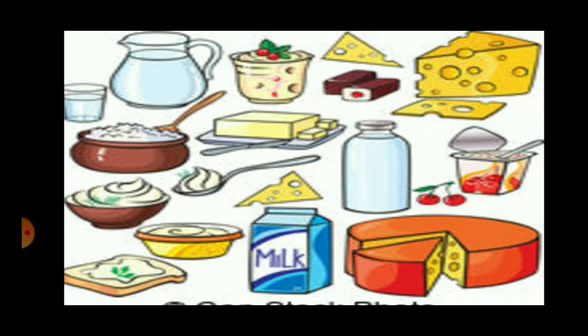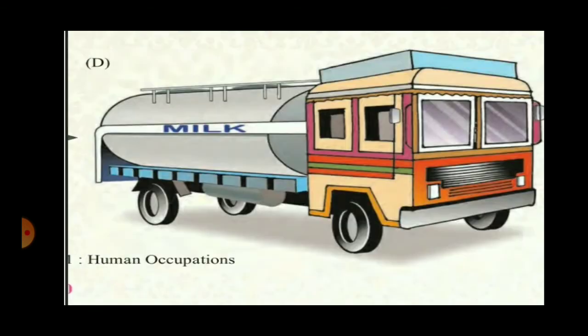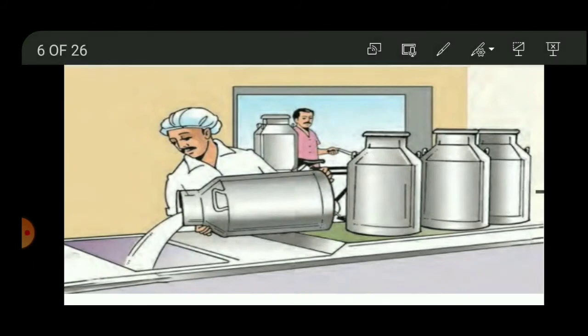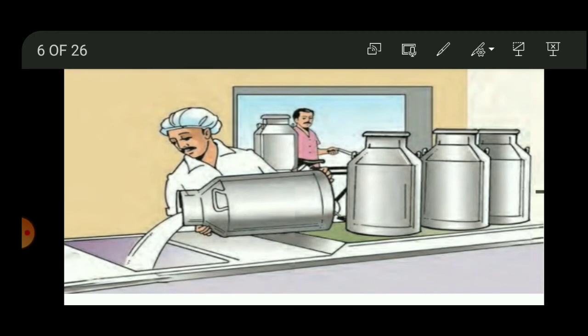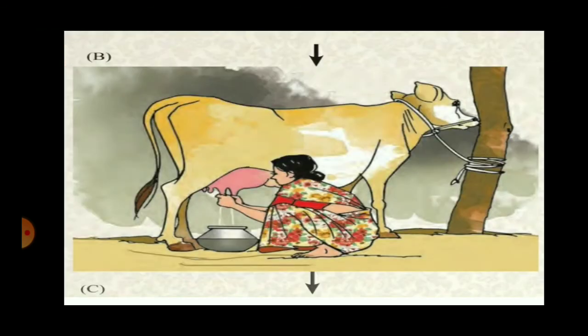Once again, we will look at the pictures again and try to answer the questions. Now, which of these activities is undertaken to obtain a product from the nature? Once again, let us go back to the pictures where we are using the product from the nature, which is the activity here in figure A and B. Let us go to figure A and figure B.